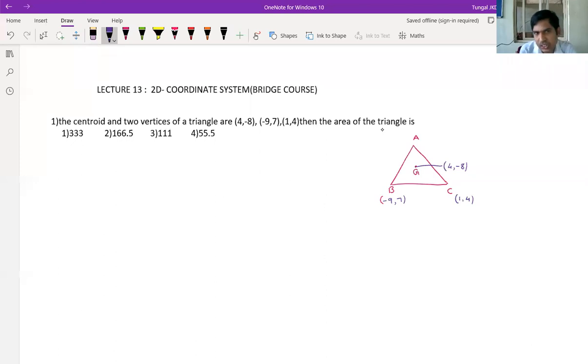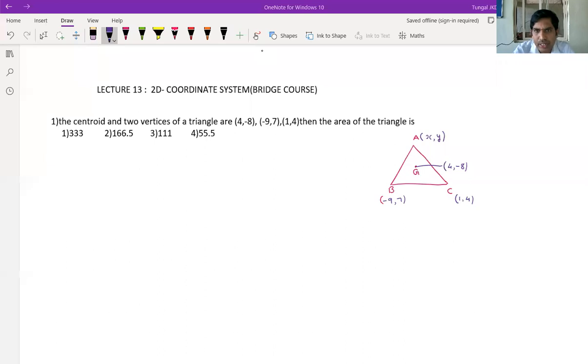The options are: first 333, second 166.5, third 55.5. So for finding the area of the triangle, this point is required, correct? So let us take this point as (x, y).